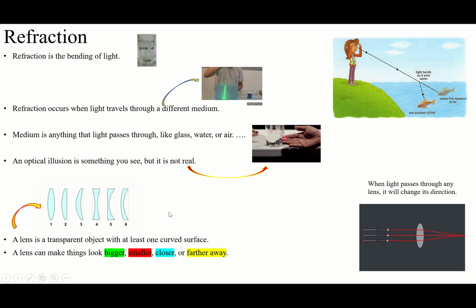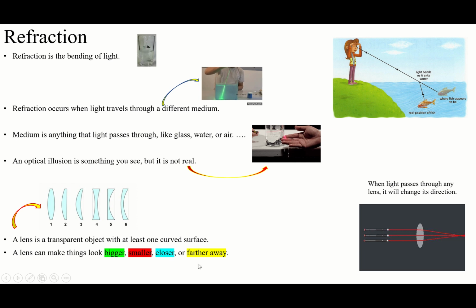Why is one side curved? For these things to happen, a lens can make things look bigger, smaller, closer, and farther away. It means when you see things through the lens, sometimes the lens makes things look bigger than normal, or sometimes closer, sometimes farther, sometimes smaller than wherever it is.